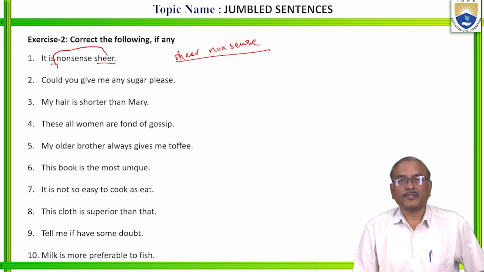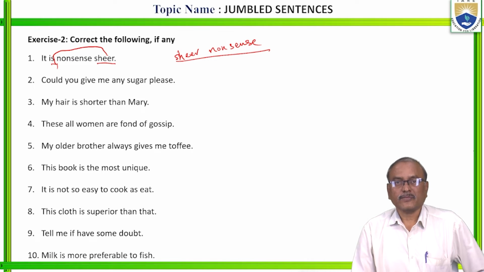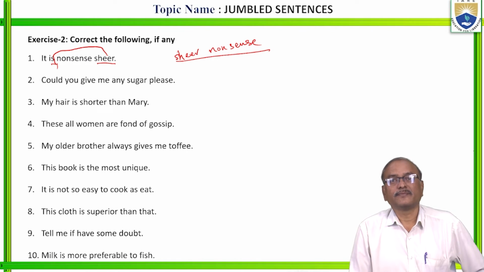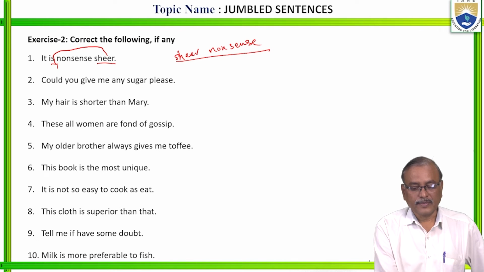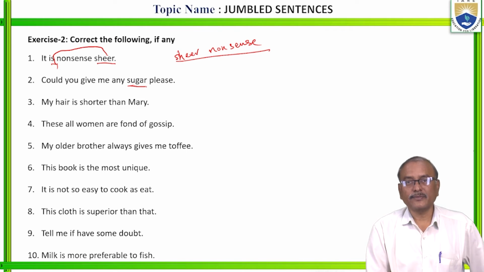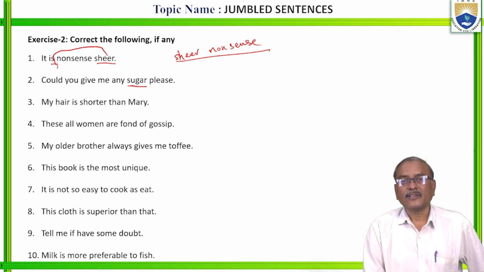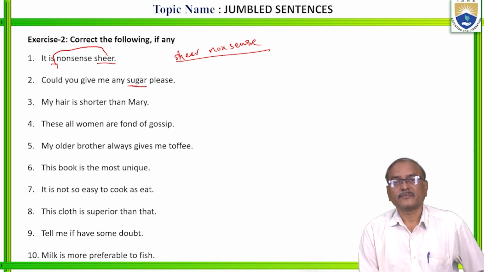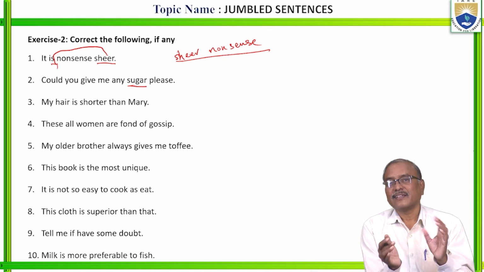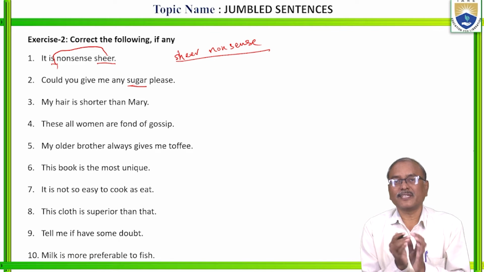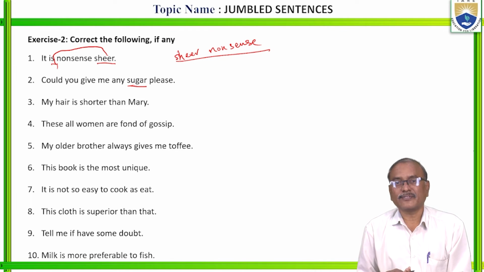Could you give me any sugar, please? What is wrong in this sentence? Remember, sugar is a noun, a material noun, which is uncountable. Is it clear? We can't count sugar 1, 2, 3 like that. We can say 1 kg of sugar, 2 kg of sugar like that.